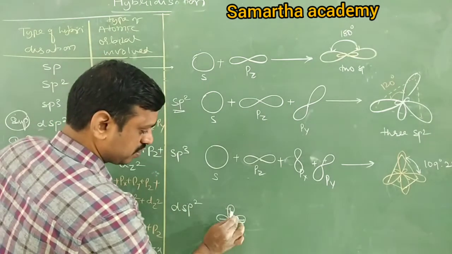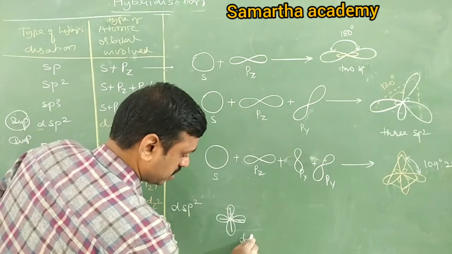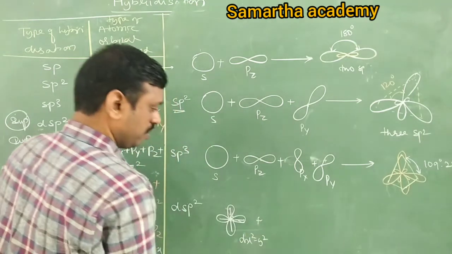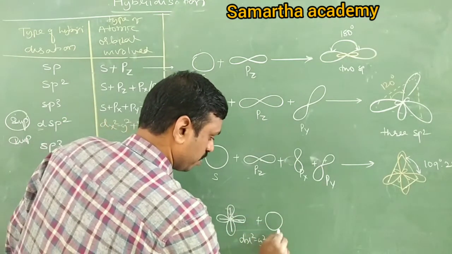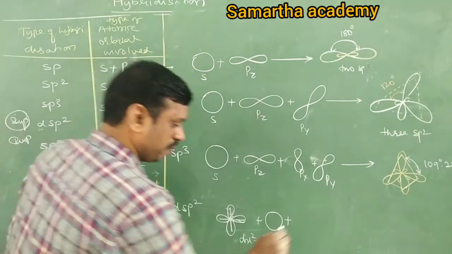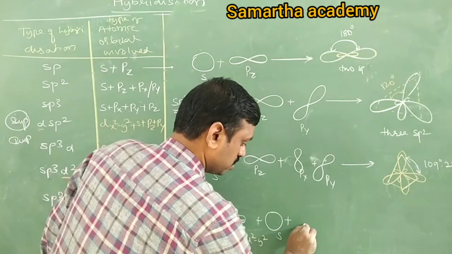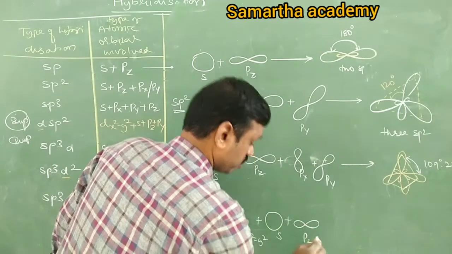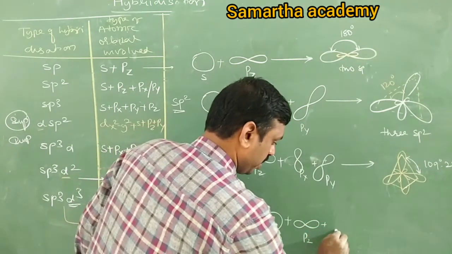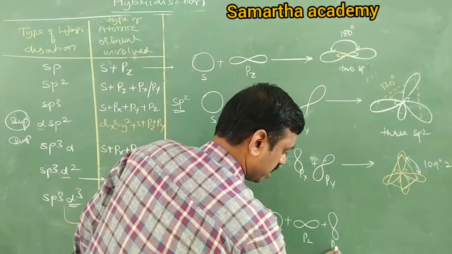Right, it is like this. dx square minus y square plus 1 s orbital plus pz will be there. Next, px or py will be there. I will take px.